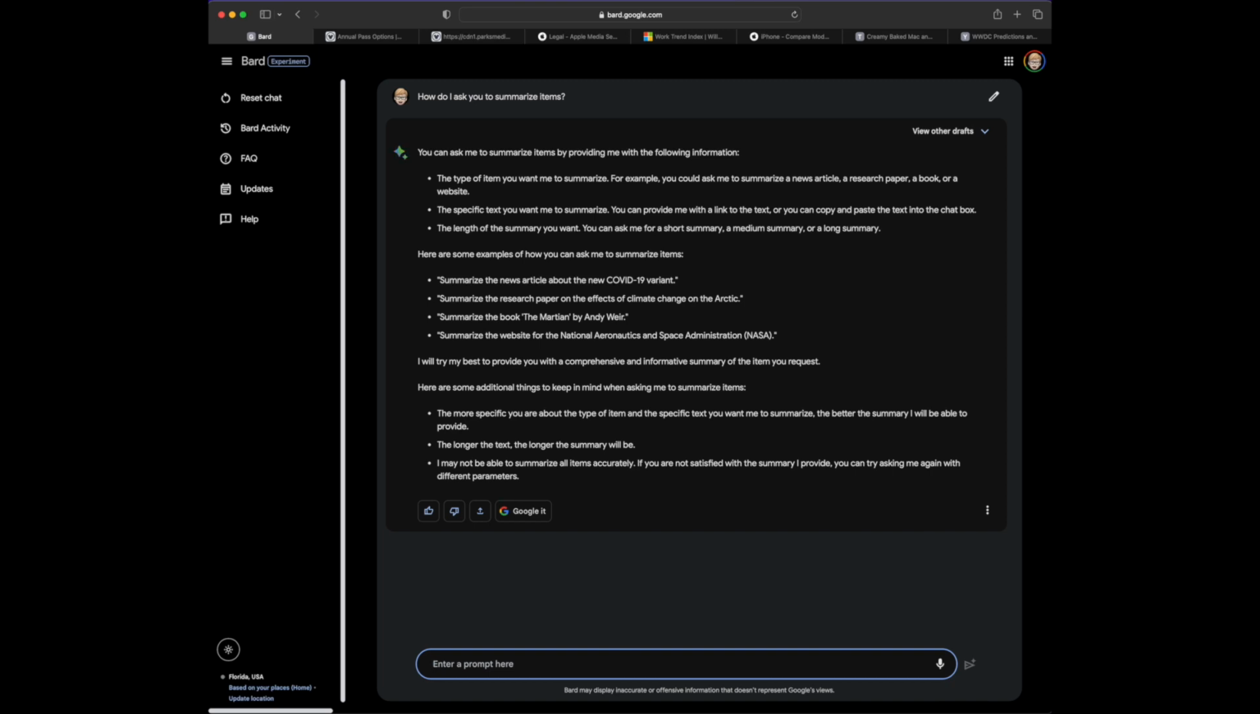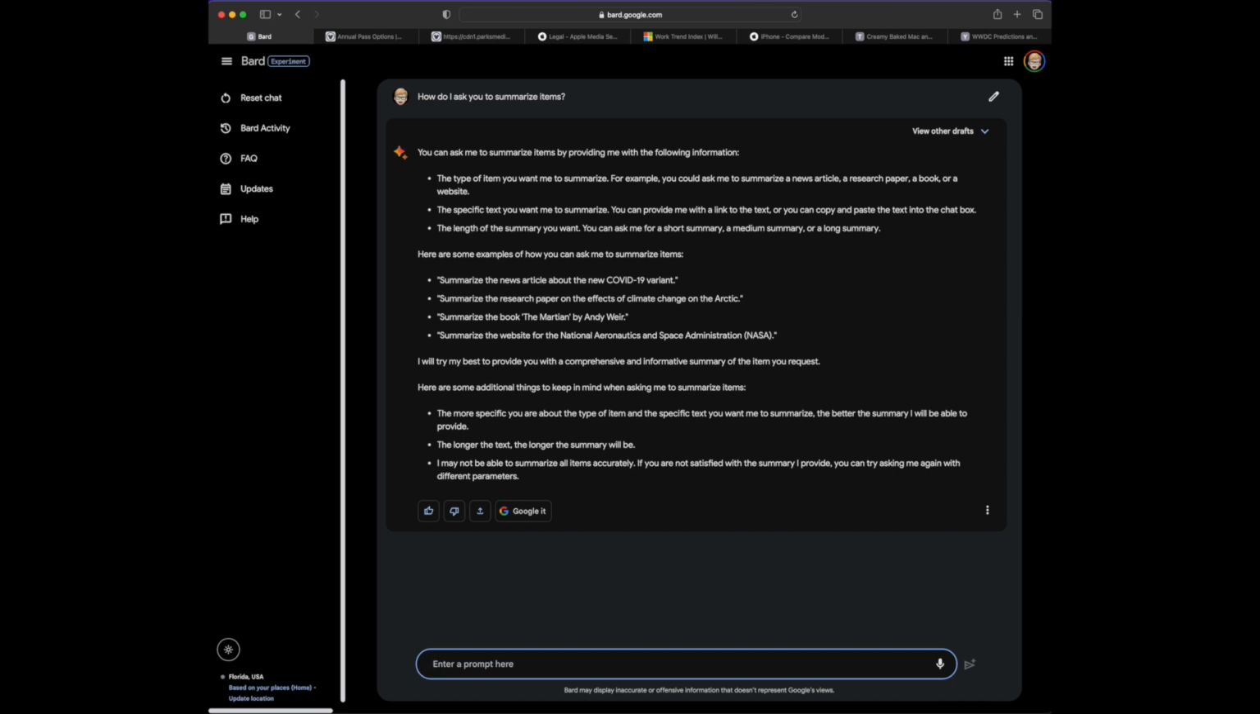And then there are some examples. Summarize news articles about the new COVID-19 variant. Very timely. Summarize research papers on the effects of climate change in the Arctic. Excellent. Summarize the book The Martian by Andy Weir. Summarize the website for the National Aeronautics and Space Administration. Wow, okay, that's really cool. So I'll try to provide you with a comprehensive, informative summary of the item you request.